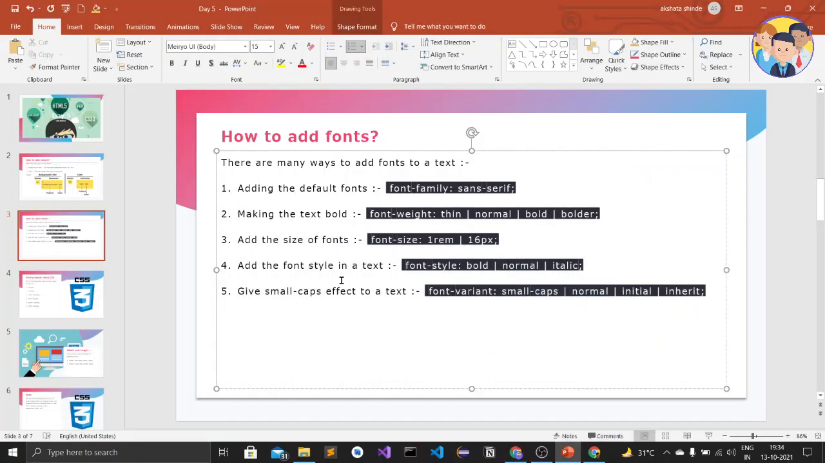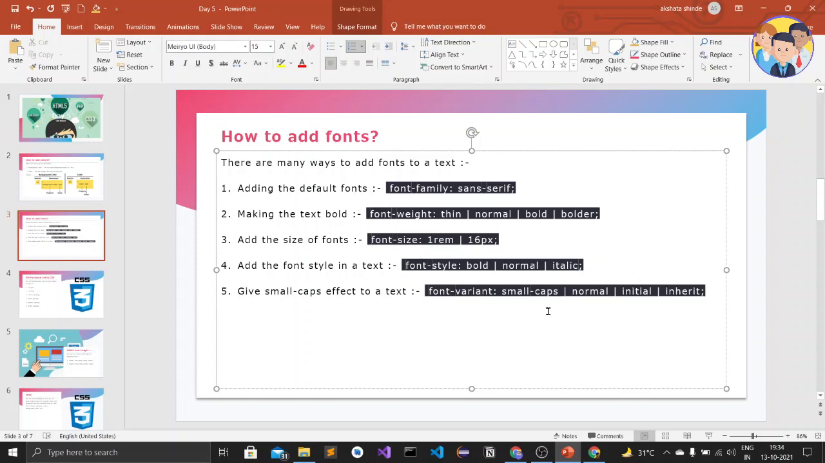Alright. So let's see the fifth point, which is giving a small caps effect to a text. We give the small caps effect by using the font variant property. There are four values again: the first one is small caps, the second one is normal, the third one is initial, and the fourth one is inherit. The first value creates a small caps effect, the second value just keeps it normal, the third value keeps it initial, means as it is, and the fourth one just inherits the font variant from its parent element.